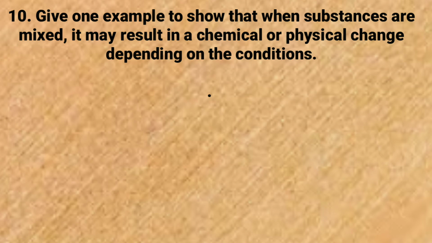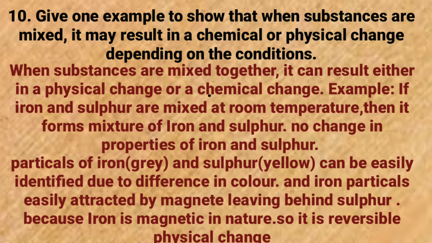Give one example to show that when substances are mixed, it may result in chemical change or physical change, depending on the condition. When substances are mixed together, it can result either in physical change or chemical change. Let us try to understand this statement by taking one example. If iron and sulfur are mixed at room temperature, got it? Then it forms a mixture. It forms a heterogeneous mixture of iron and sulfur, and there is no change in the property of iron and sulfur.